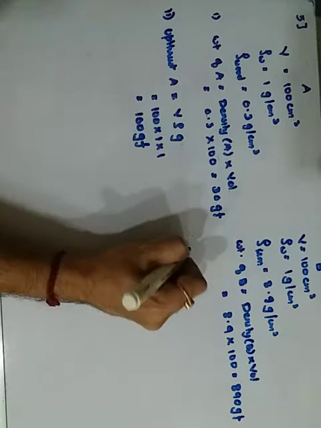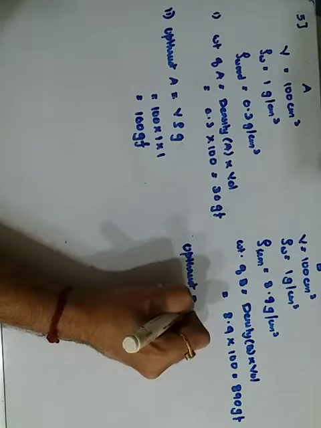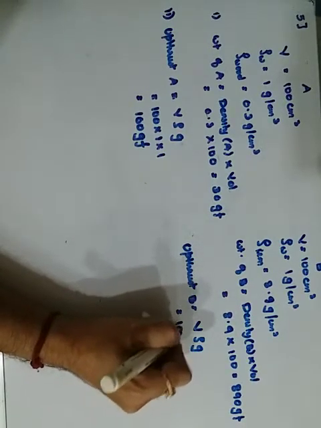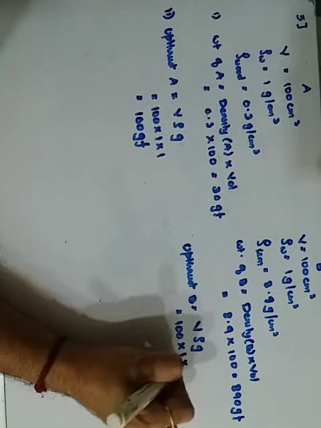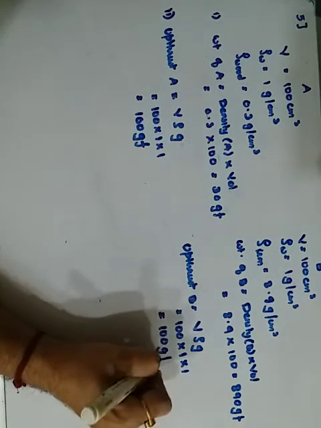Okay, same way for this, what is the upthrust? Upthrust on B will be equal to again V into rho into G. Volume is 100, rho is 1, and G is also 1. It comes out to be 100 gram force.